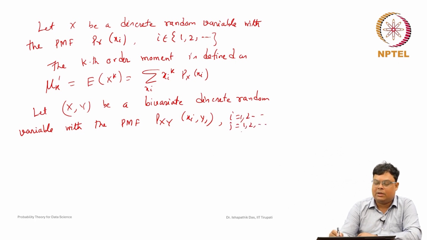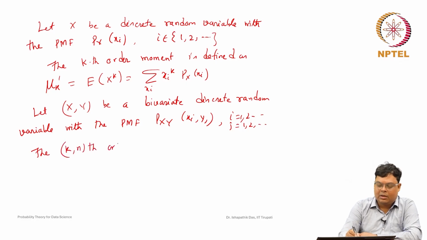It may be finite or it may be countably infinite. The k, nth order moment, because here it is bivariate, so we have to consider two integers k, n, of (X, Y) is defined as